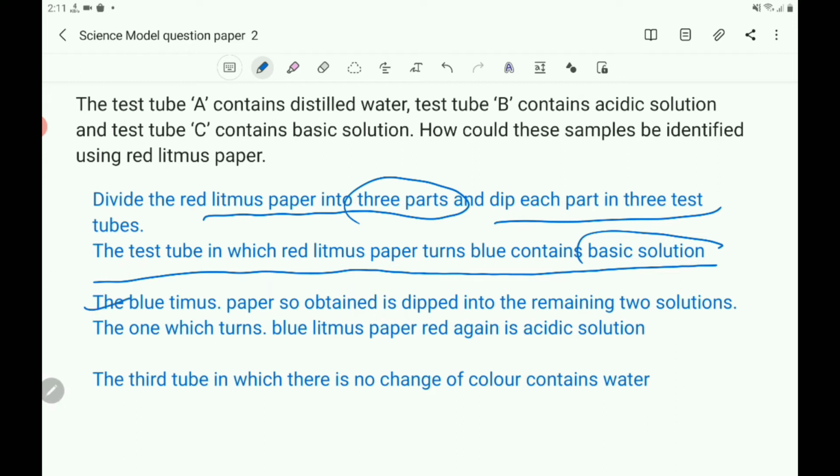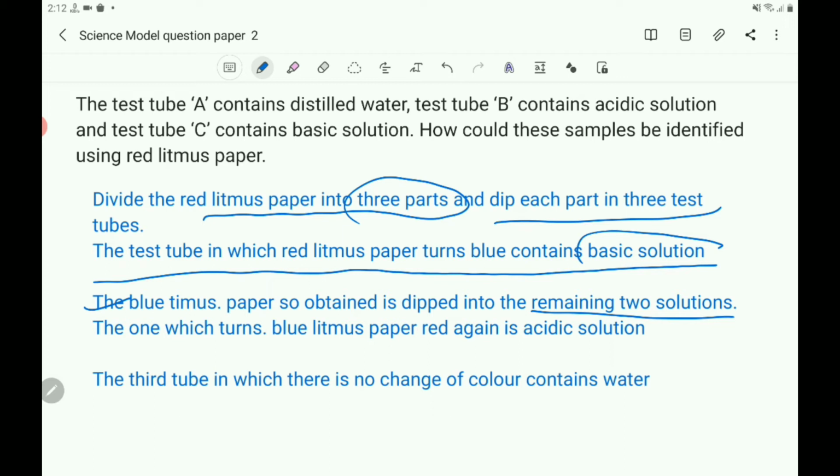And the blue litmus paper so obtained is dipped into the remaining two solutions. Here one solution is recognized, that is the basic solution, because the red litmus is converted into blue color, so you can conclude that the solution is basic solution. And take that blue litmus and dip into the remaining two solutions.